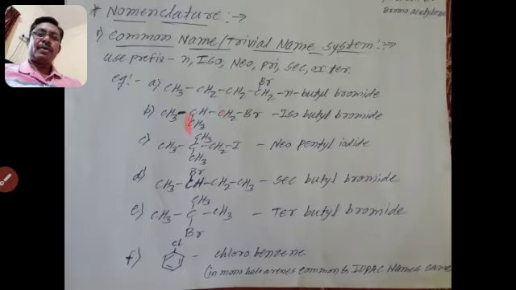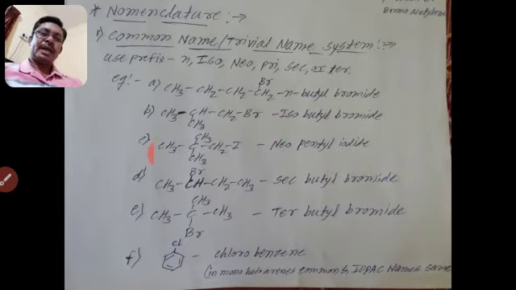Same, there are 4 carbon atoms, so butyl. There is one halogen atom, also bromine; you can take chlorine or iodine. Then isobutyl bromide. Why is iso used? Because there is a branch on the second carbon atom, and that situation is satisfied as the iso position.